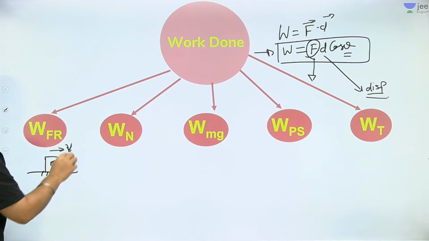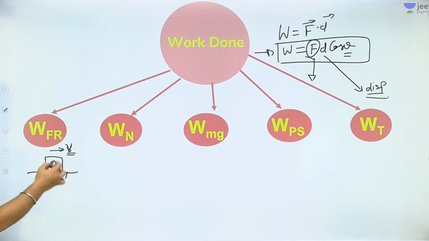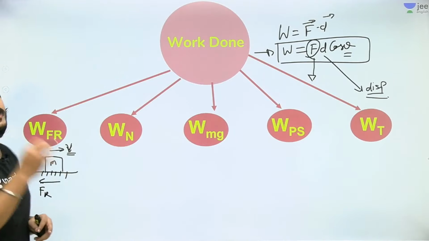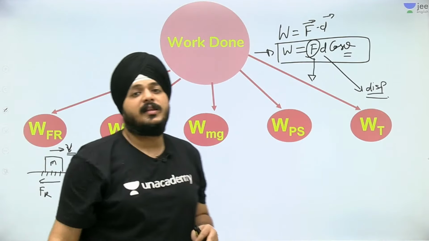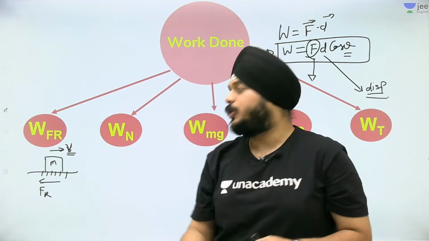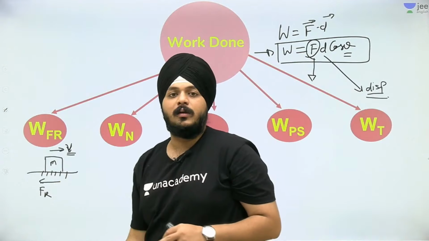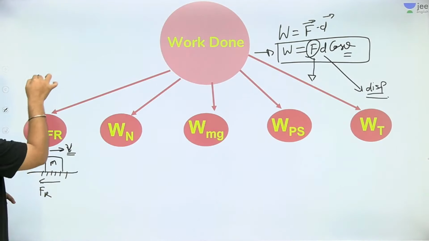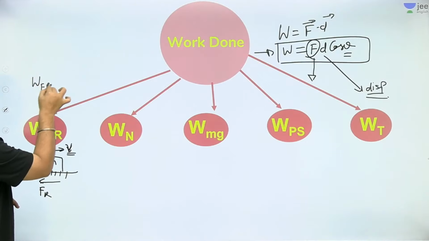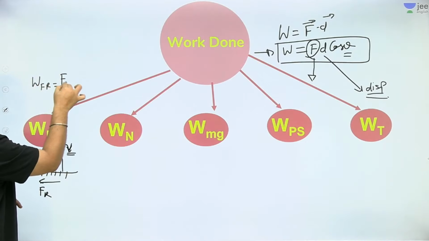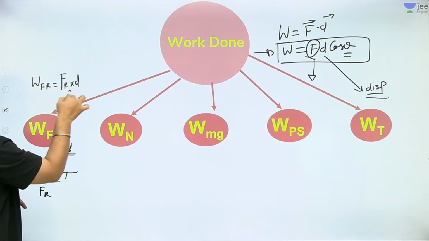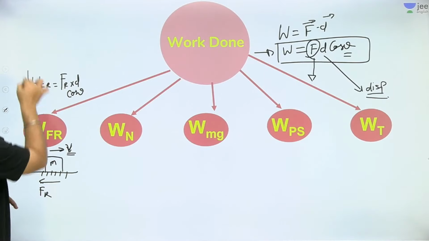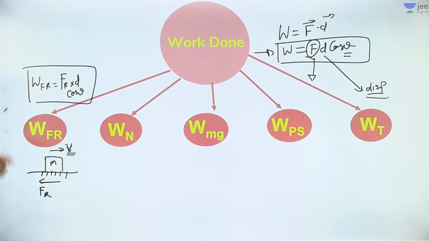The friction acts in the backward direction and tries to resist the motion, so here the friction is doing the work. I can write the work done by friction as friction force into displacement into cos theta. Okay guys, did you get it?